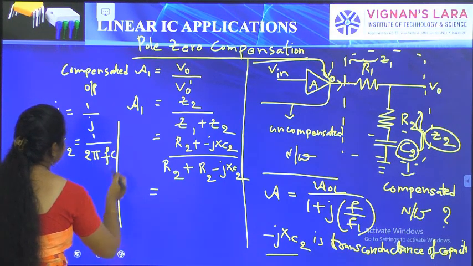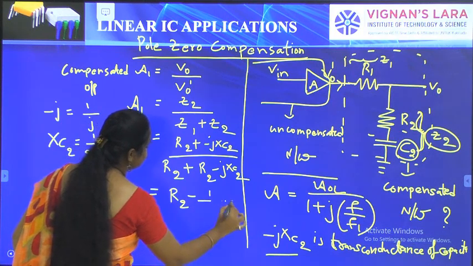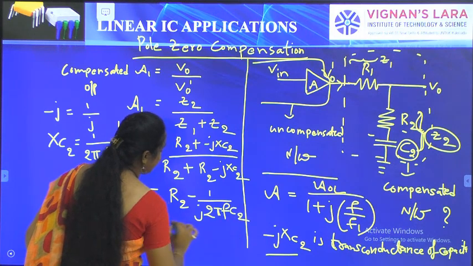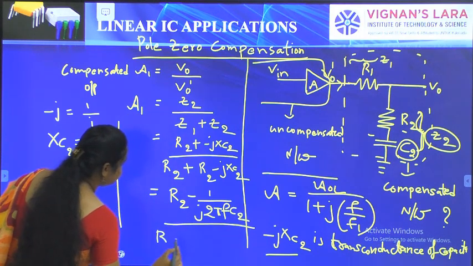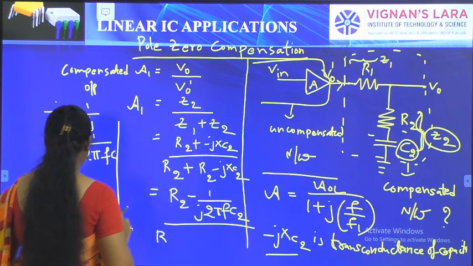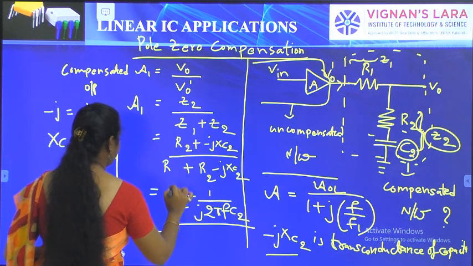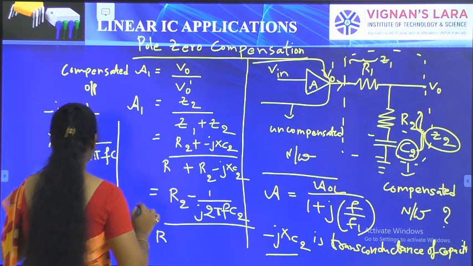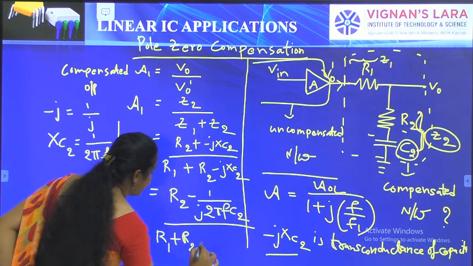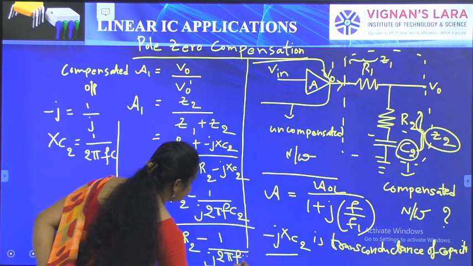So you can write like this: R2 minus 1 by J 2 pi FC2, divided by R1 plus R2 minus 1 by J 2 pi FC2.